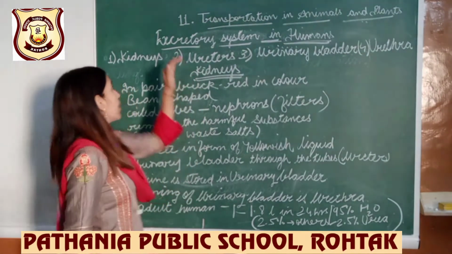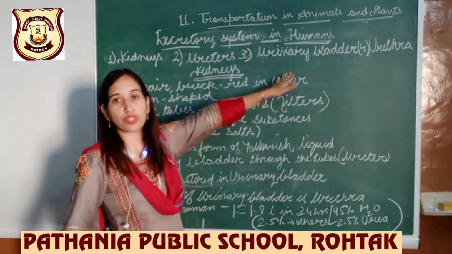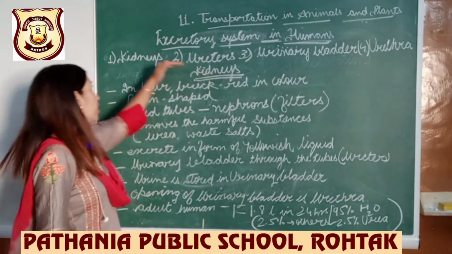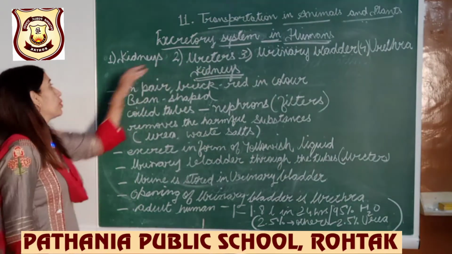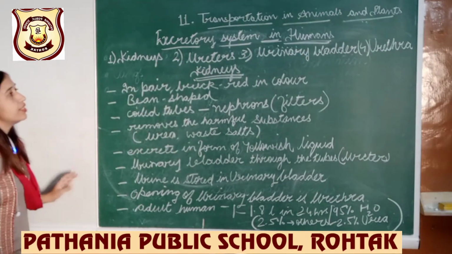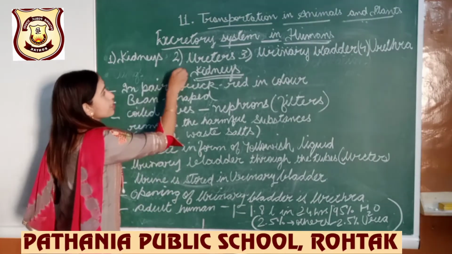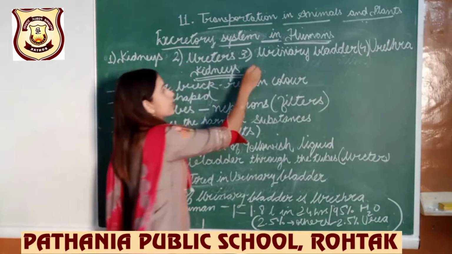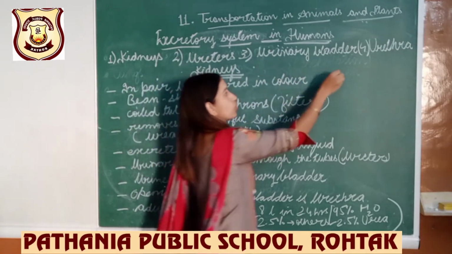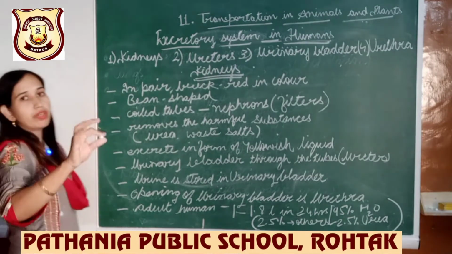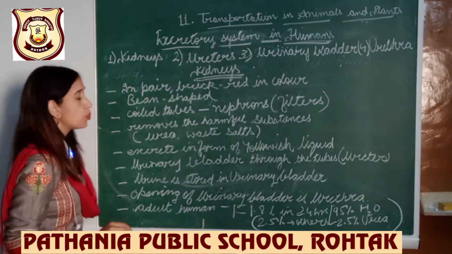Let's start the excretory system in humans now. This is the diagram of kidney. You can see. First it is divided into 4 parts. You can see first is kidney, second is ureters, third is urinary bladder, fourth is urethra. Okay, learn these words. They are quite similar to each other, so learn the spellings well.